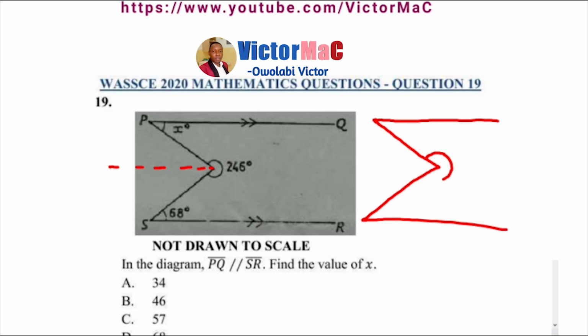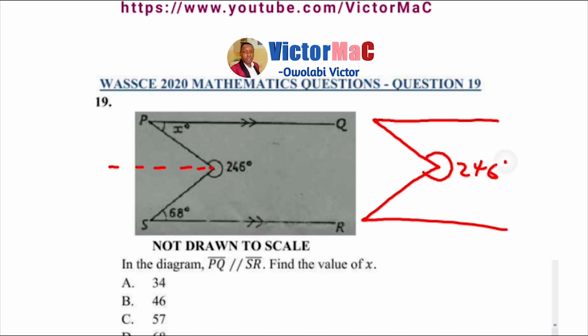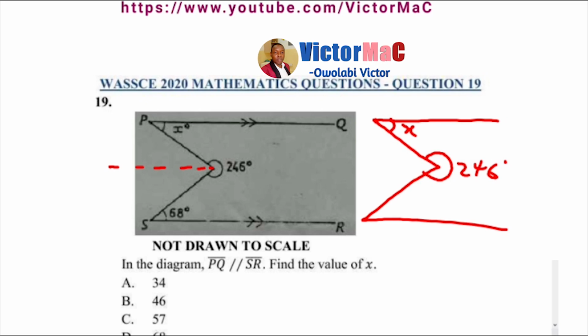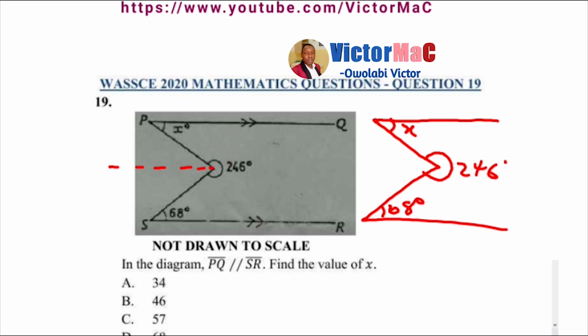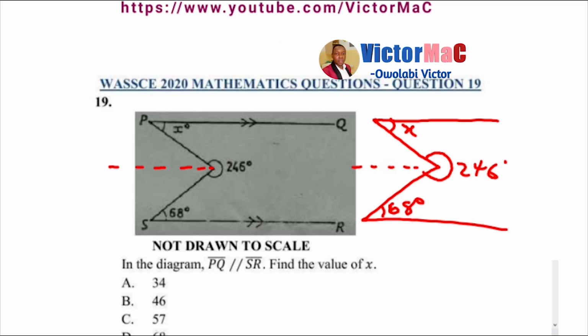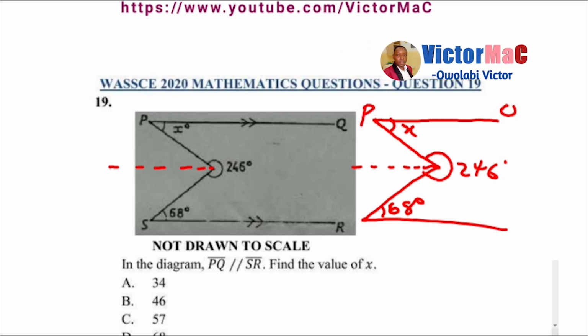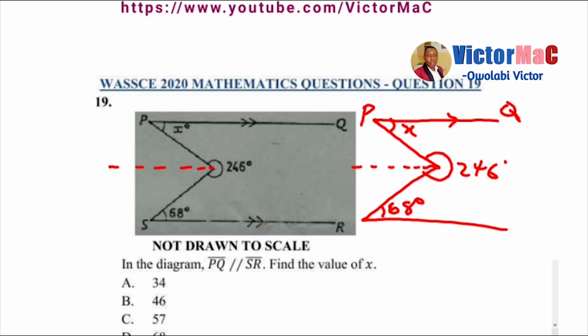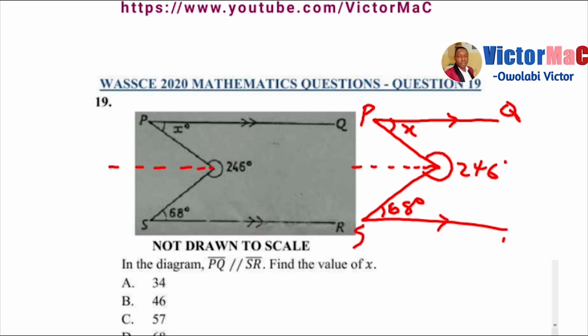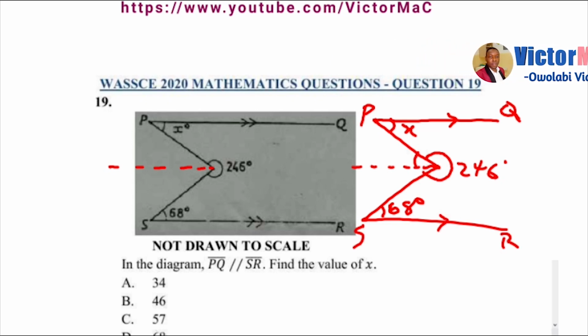This is 246, this is X degrees, and this is 68. When we draw a parallel line like this, a broken line parallel to PQ and also parallel to SR, this angle will be alternate to X, and this is also another 68.